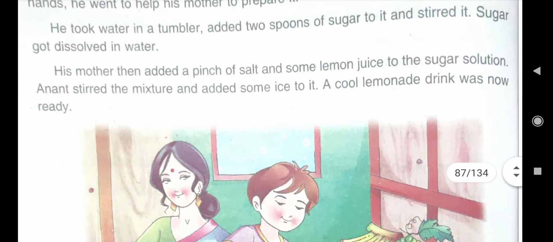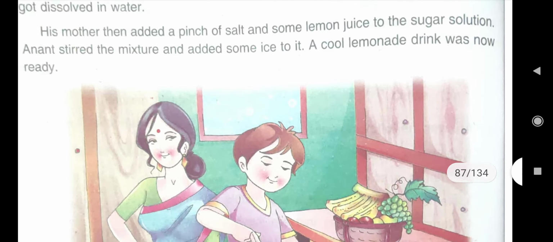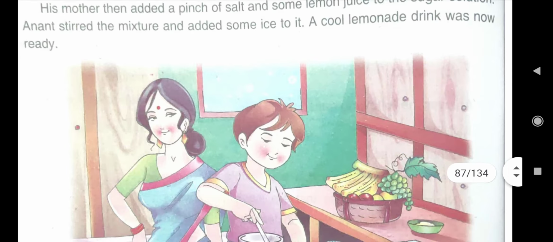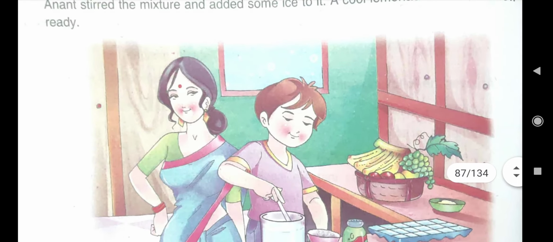Sugar is a soluble substance. His mother then added a pinch of salt and some lemon juice to the sugar solution. We all know salt is also soluble, and lemon juice is also soluble. They all dissolved completely in water and formed a solution, lemonade. Then Anant stirred the mixture and added some ice to bring a cool effect to it. In summer we love to take cold water, na?